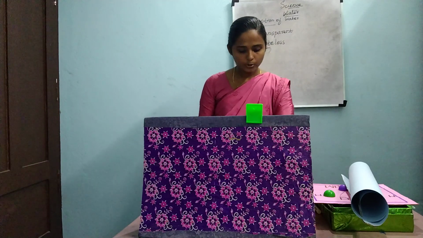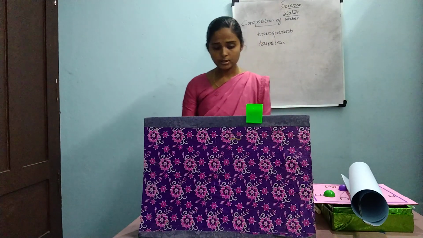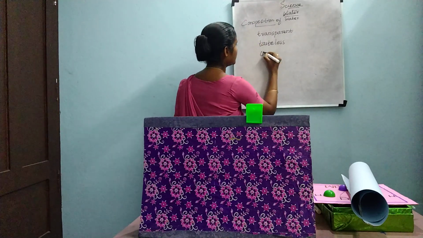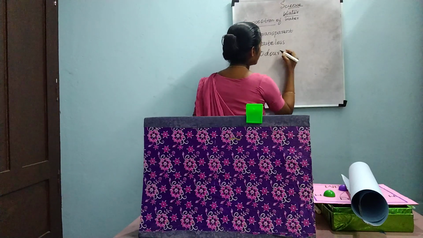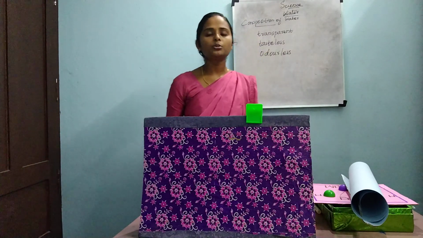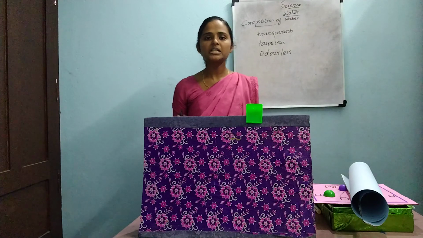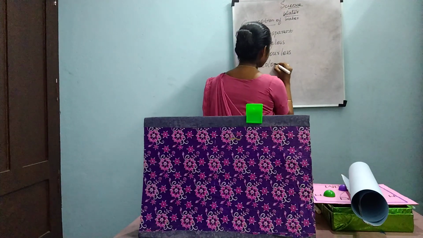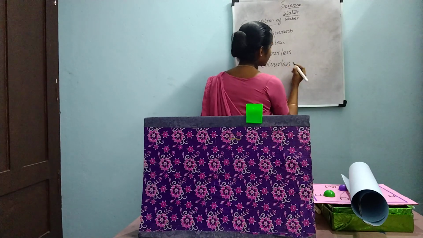The water does not have any taste at all, and it is odorless. Odor means what? Odor means smell. The water does not have any smell at all. Then colorless. What is the meaning of color?